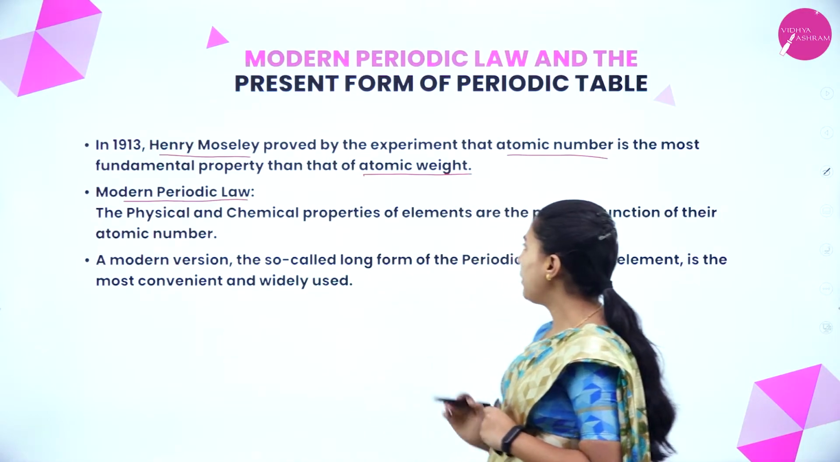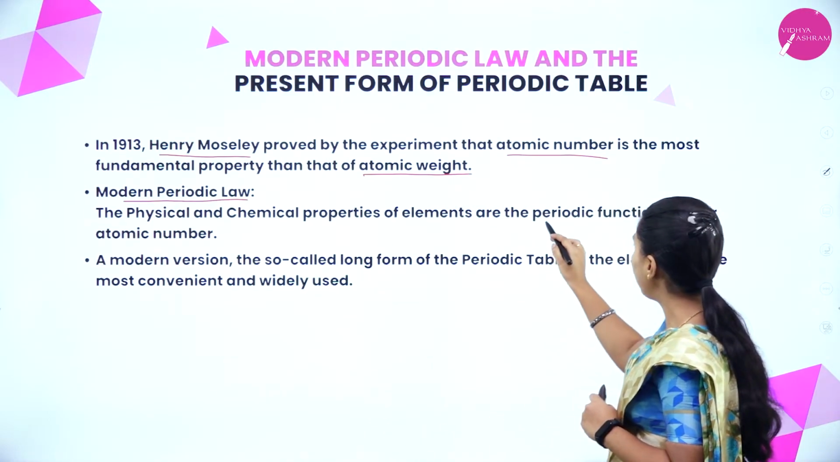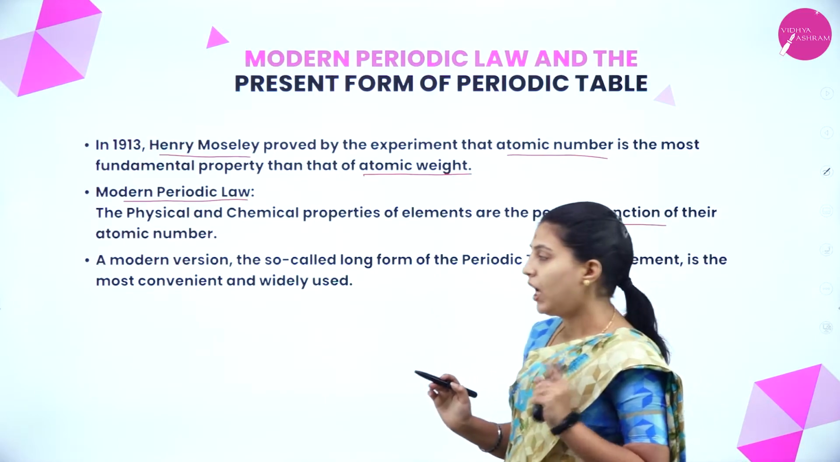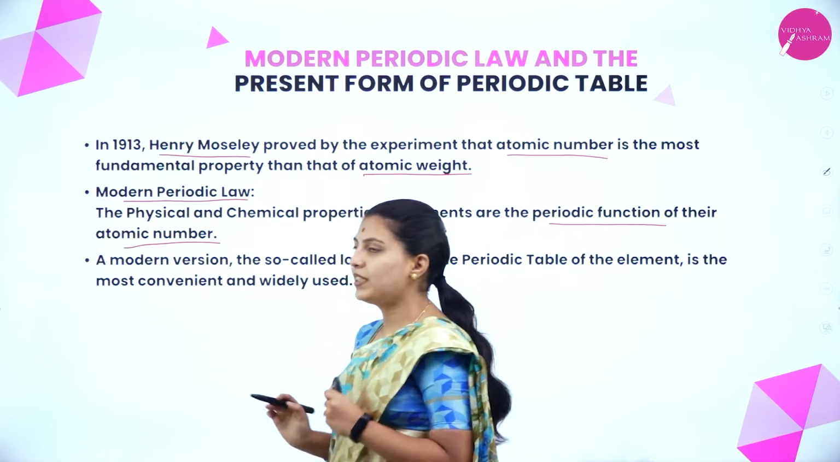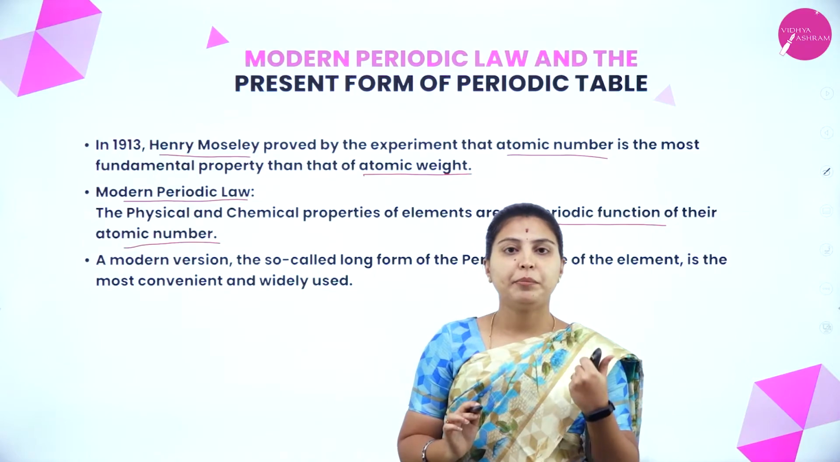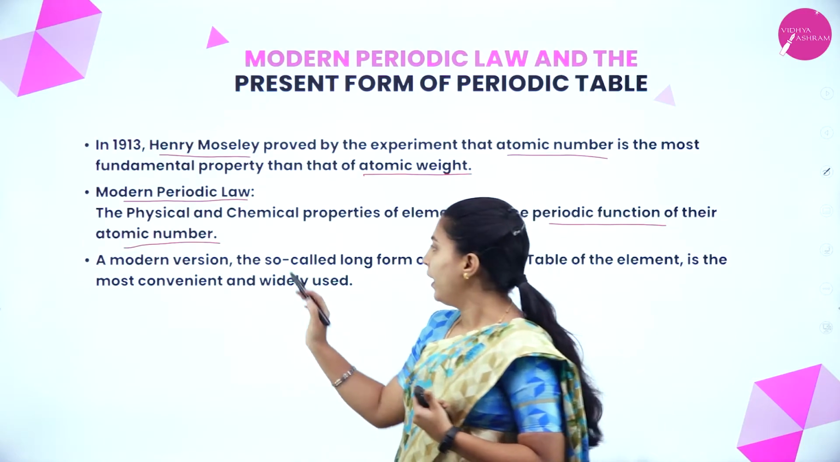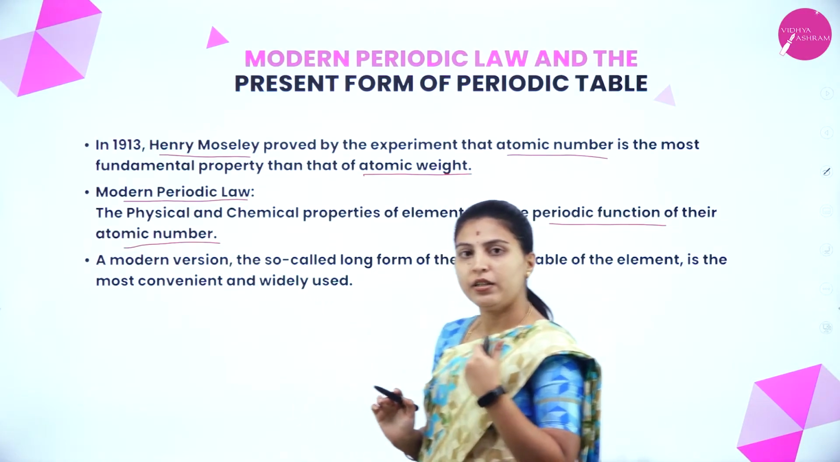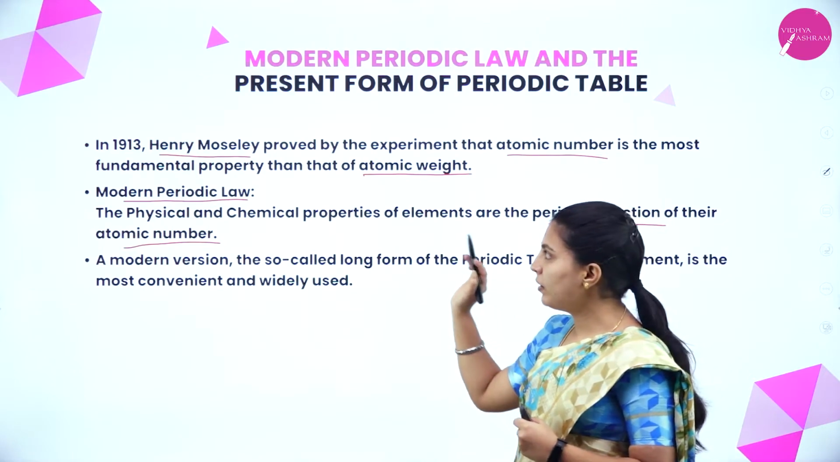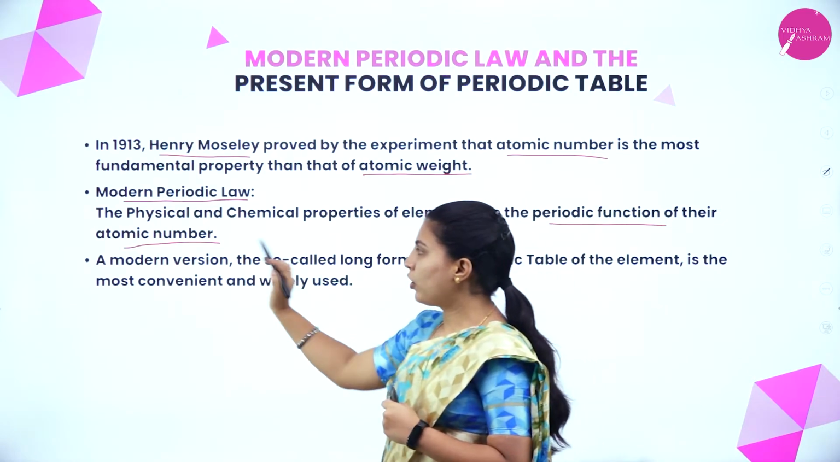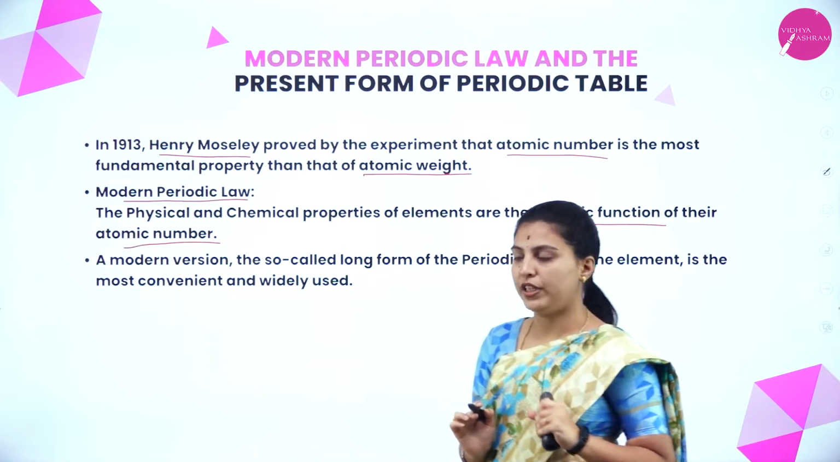The physical and chemical properties of elements are the periodic function of their atomic number. This statement was the same in Mendeleev's law, but what did he tell? Atomic weight is the periodic function. Here Henry is telling that atomic number is the periodic function.